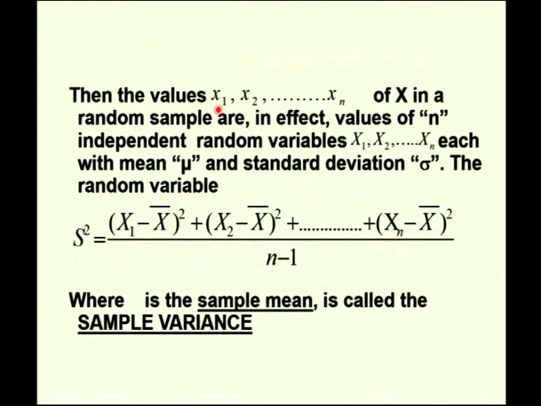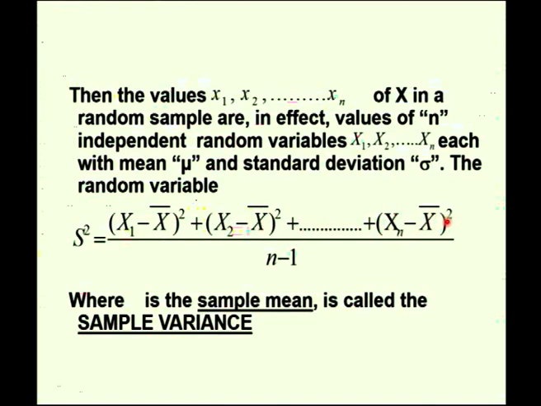Then the values x1, x2, etc. up to xn of x in a random sample are in effect the values of n independent random variables capital X1, capital X2, etc. up to capital Xn, each with mean mu and standard deviation sigma. The random variable s square is (x1 minus x bar) whole square plus (x2 minus x bar) whole square plus etc.